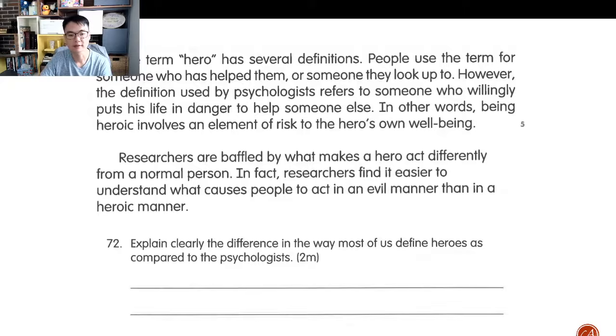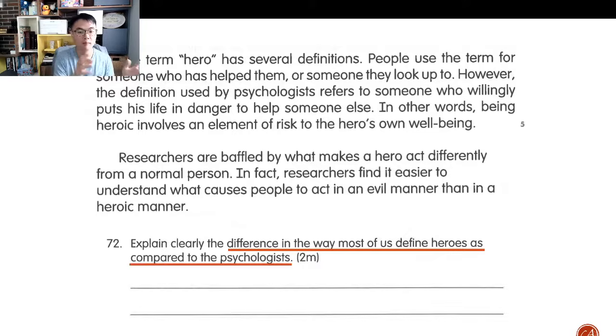So the next question: explain clearly the difference in the way most of us define heroes as compared to psychologists. This is a comparison question, and the key word here is difference. Whenever we have a comparison question, there must be 2 different groups that we are comparing. So my answer must contain 2 groups in order to get 2 marks, and that's why it's a 2-mark question. It's the most of us compared to the psychologists, and the way we define heroes.